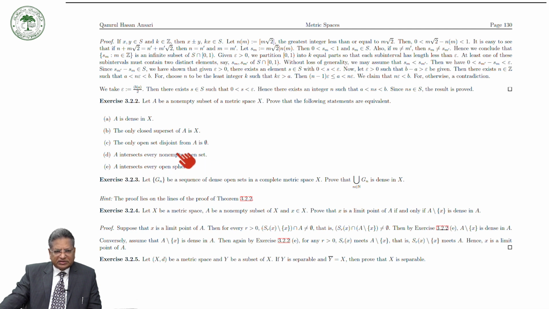So these are equivalent definitions of a dense set, which you can prove very easily. Now, if Gn is a sequence of dense open sets in a complete metric space, then prove that their intersection is also dense.